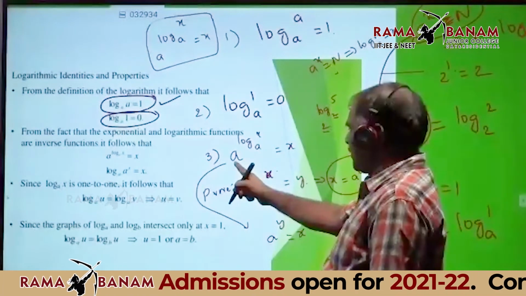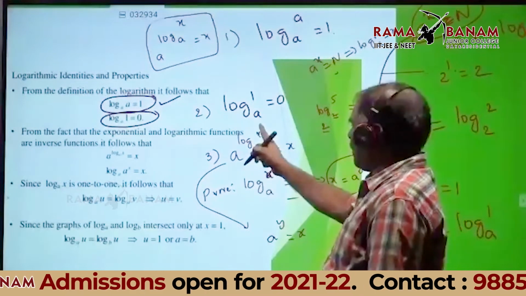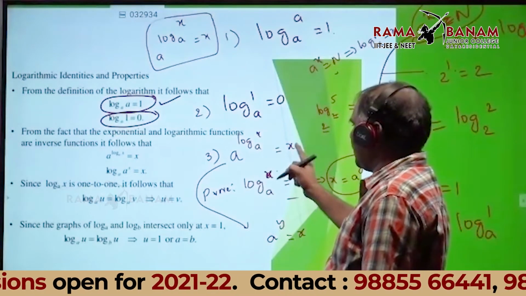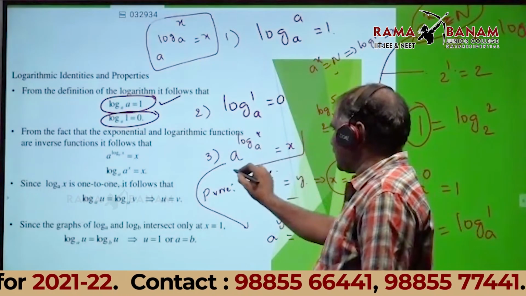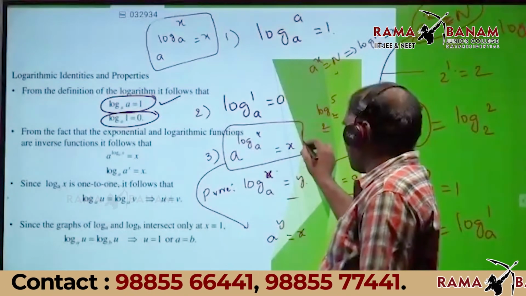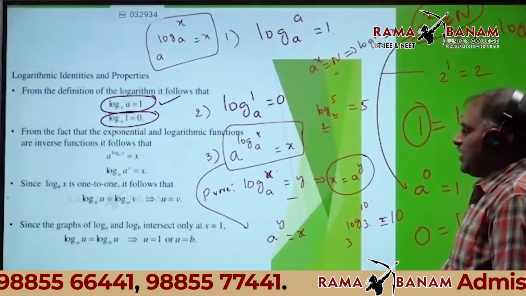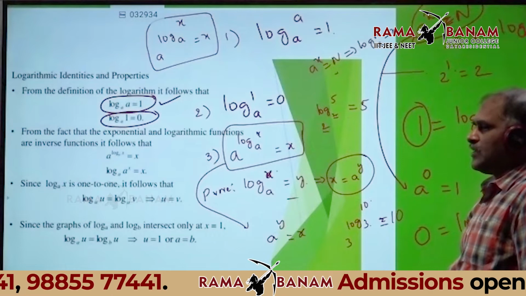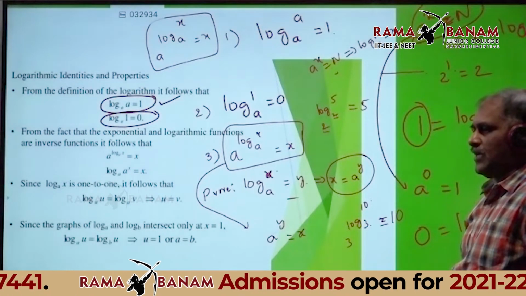Note down the property. A power log x base a is equal to x. That is the third property.